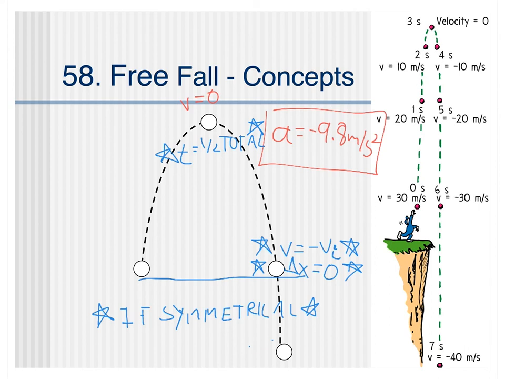All right, so once we get down here and we get past that point, whether it's on the example to the right or our little diagram, or maybe if we ended up here, these wouldn't be true because they're not symmetrical. But if it is symmetrical, we have 3 additional concepts that we know. No matter what, we know that the velocity at the peak will always be 0, symmetrical or not. And we know our acceleration on Earth will always be negative 9.8 meters per second squared. So those ones we know for sure. These other ones depend on the actual flight path. So we're going to practice applying some of these concepts and actually solving some problems in class.